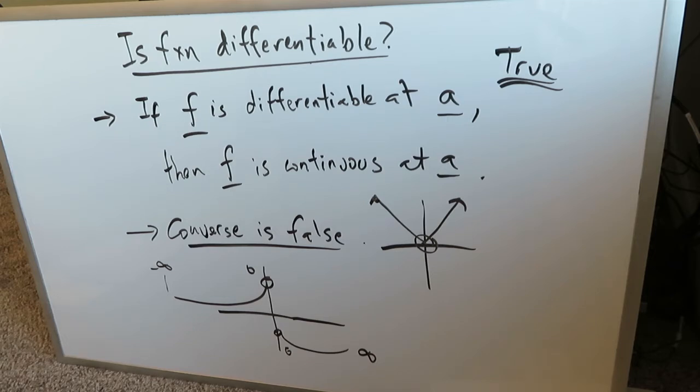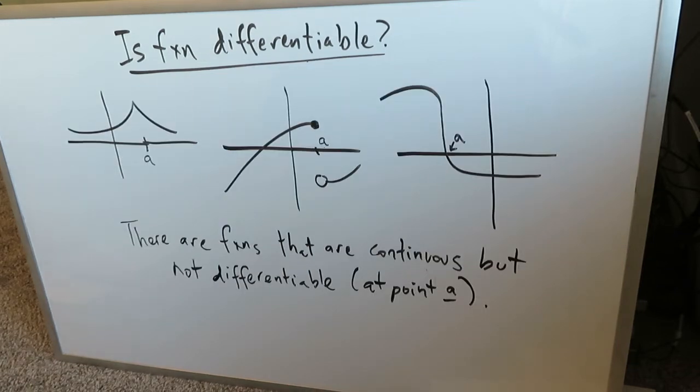And I want to talk about 3 aspects which make your function non-differentiable. We'll look over some quick examples and that'll be the end of this video. So let's think back to what I just said in the previous part of this video. If a function was differentiable at a point A, it was definitely continuous at that point A.